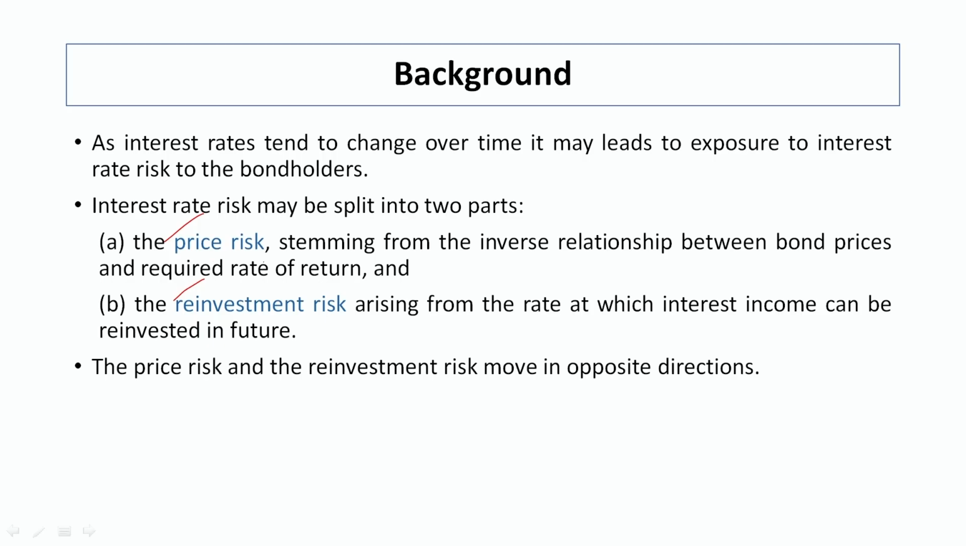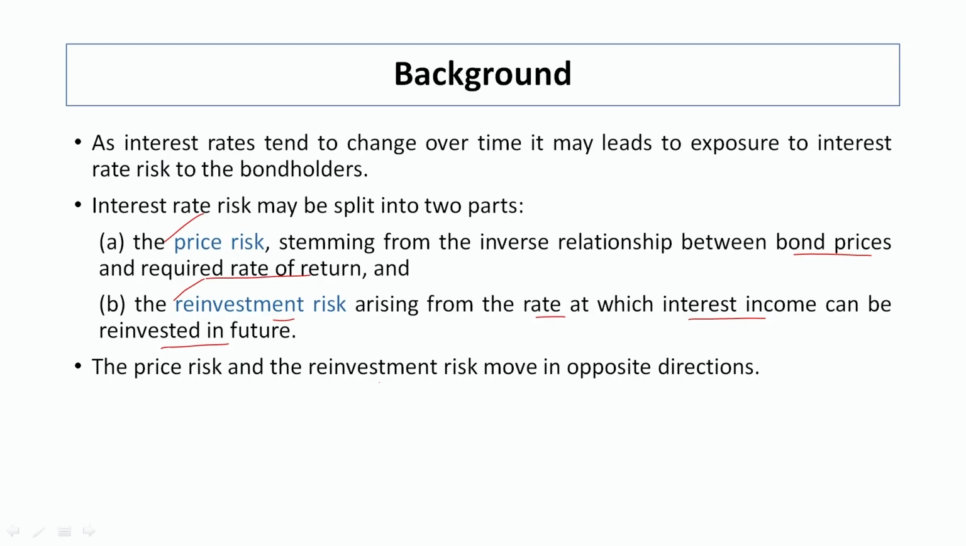What is price risk? It stems from the inverse relationship between bond prices and the required rate of return. So, what is the bond price and what is the rate of return? On the basis of that, the price risk arises. Then reinvestment risk arises from the rate at which the interest income can be reinvested in the future. Whatever income we are generating, if I am able to reinvest it at a higher rate, then we have a better situation, but if the interest rate is lower at that point of time, then reinvestment risk arises.